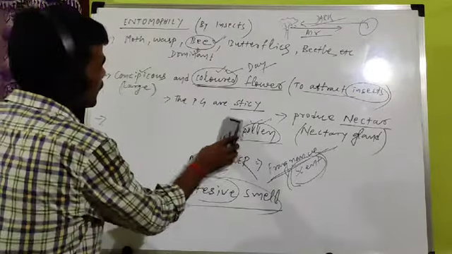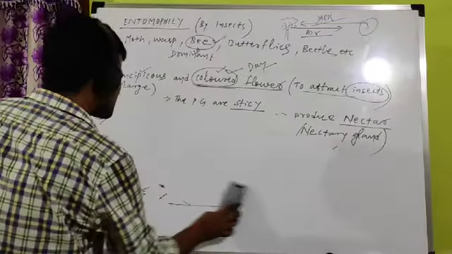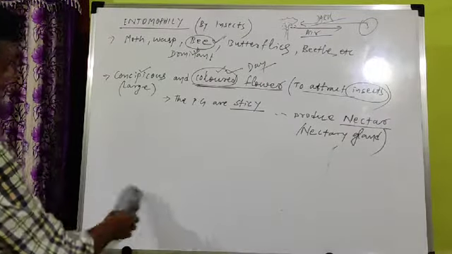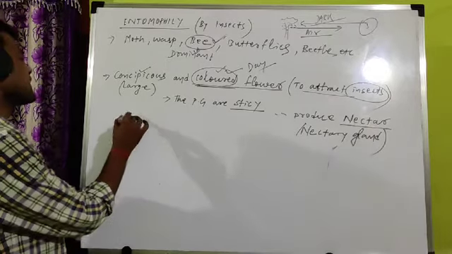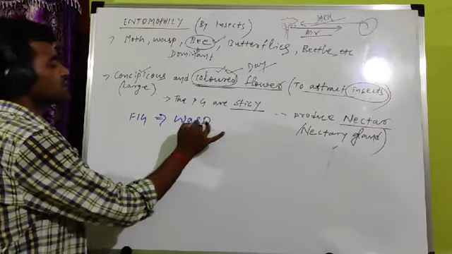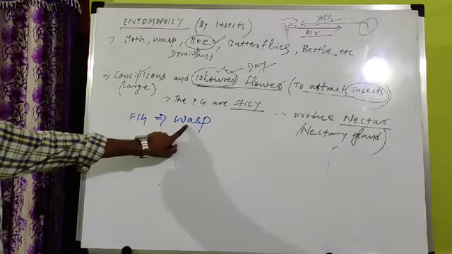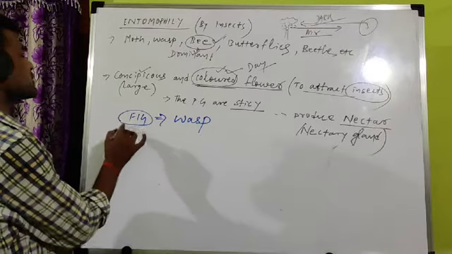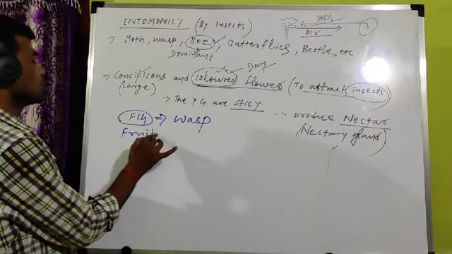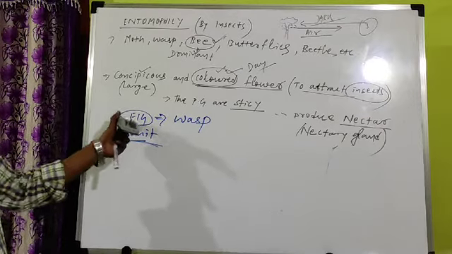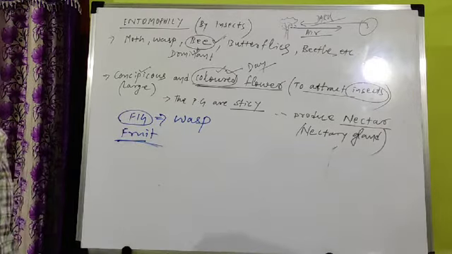Some examples you have to remember in this. The examples are not that important, but you can remember them for entrance exams. One is fig and wasp. Fig is a plant, pollinated by wasps. The wasp is the insect. This insect gets attracted towards fig because of its fruit. The fruits are eaten by this insect, so the insect goes, eats the fruit and helps in pollination.